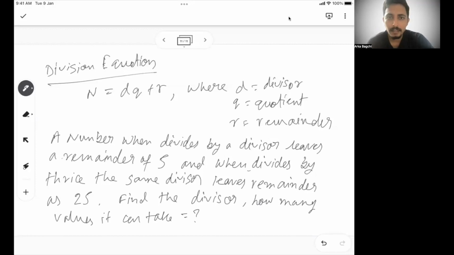I hope you understand the problem. It says a number, let's say n, when divided by a particular divisor d, leaves a remainder of 5. The same number when divided by 3d, or 3 times the divisor, leaves a remainder of 25. Try this problem at home. We'll solve this in the next session first, and then we'll move on. This is a thought on how we can apply the division equation.